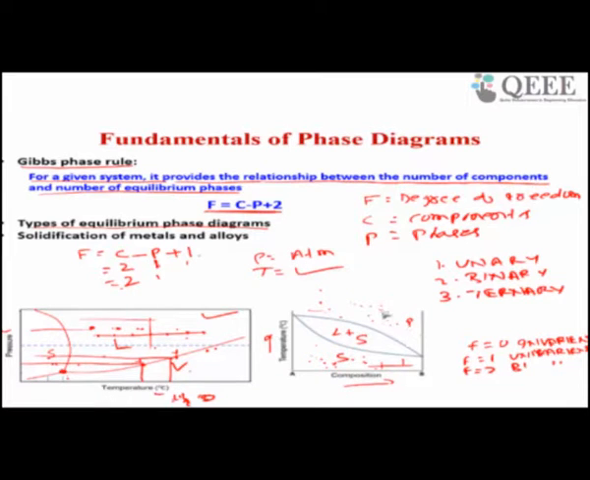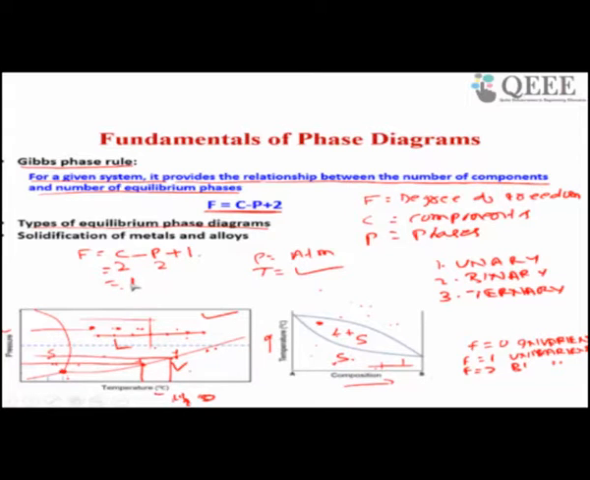What will happen if your condition is something here, at this data point? What is the degree of freedom here? Here it gives liquid plus solid. How many phases are there? The components are A plus B, so 2 components, and the phases are 2, liquid plus solid. So you are getting 1 degree of freedom.